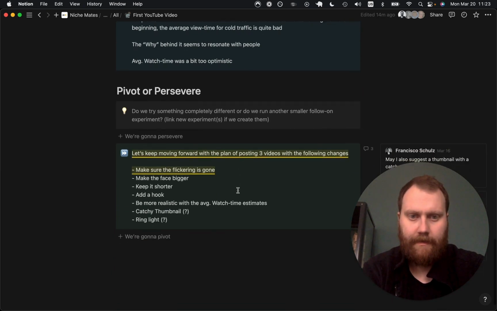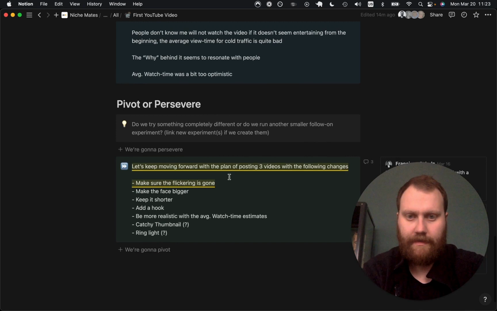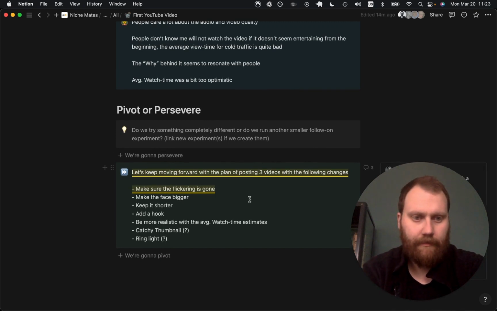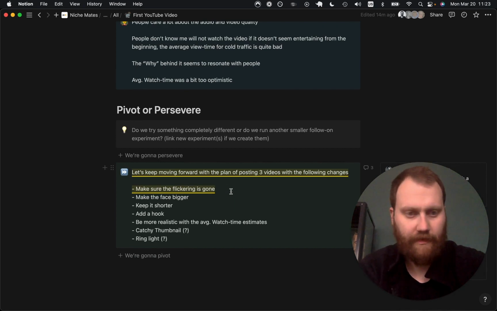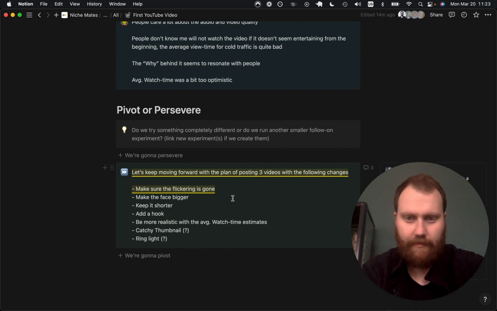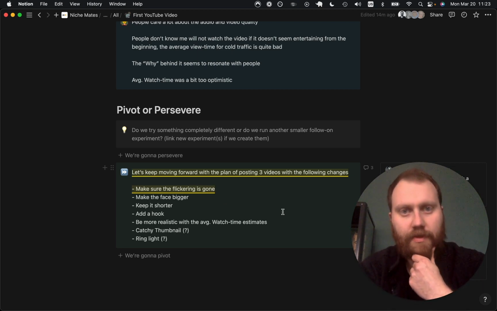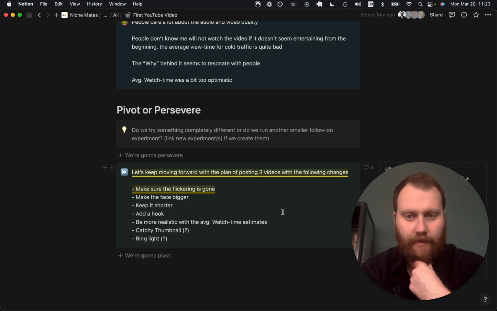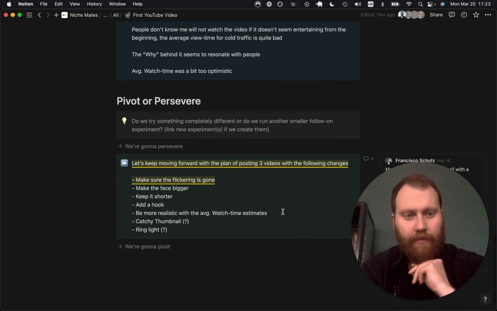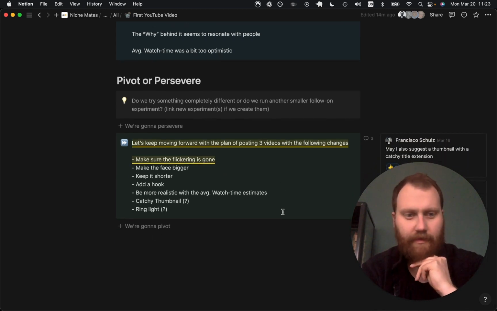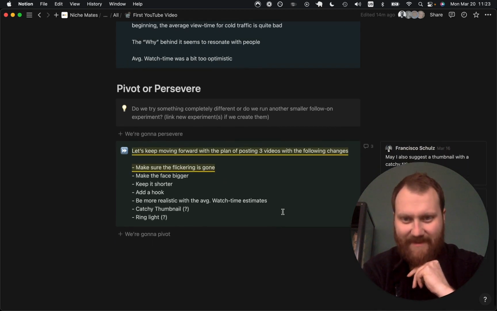And I was like, okay, let's go ahead and put the following changes in. Flickering is gone, which I hope you will see in this video, that there's no flickering. Make the face bigger. I'm not in the middle of it because I'm doing more almost like screen share, but it is much bigger than it was before. Keep it shorter. I'm not sure I'm actually going to do that. I'm running quite short here.